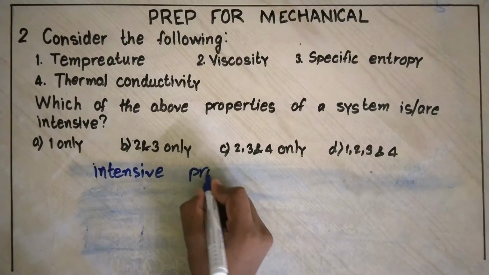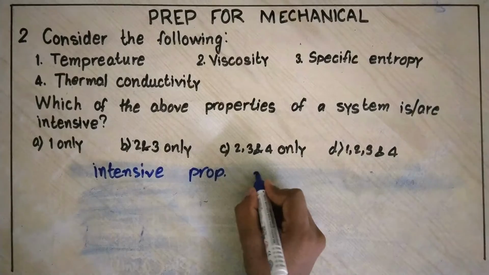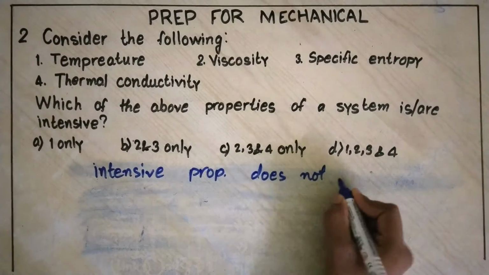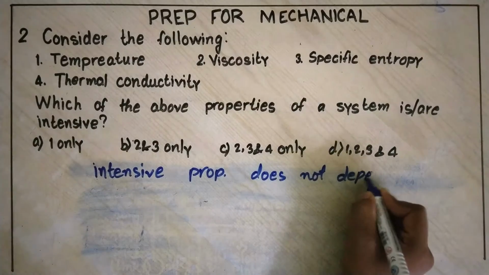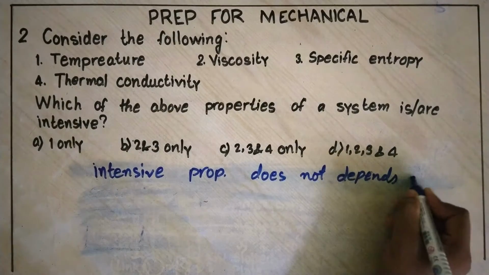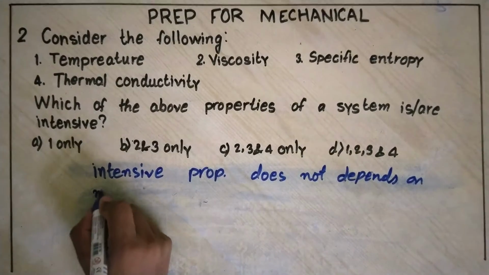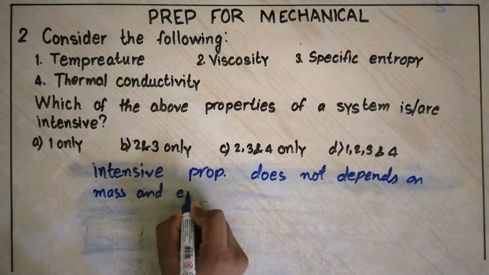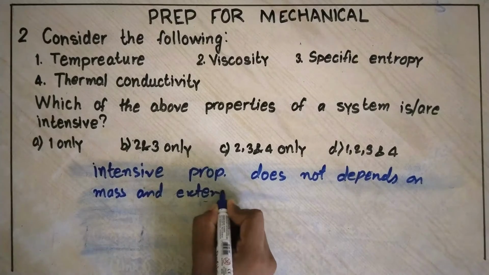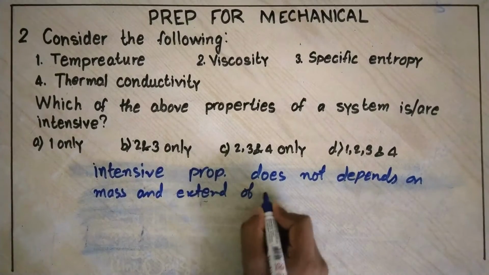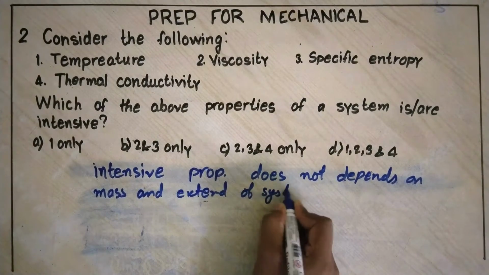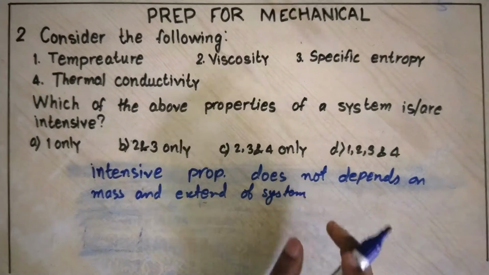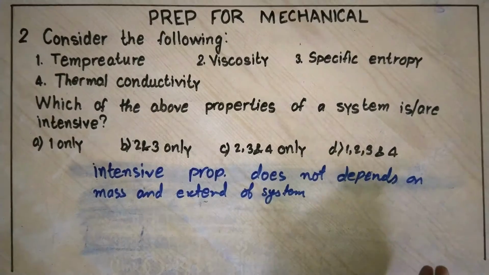Intensive properties are those properties which do not depend on mass and extent of system. It will be same for a smaller mass and for a larger mass.